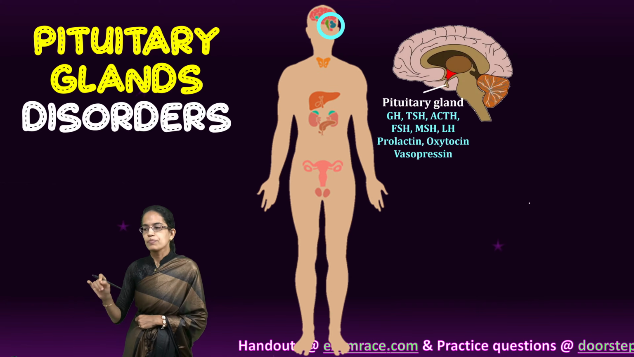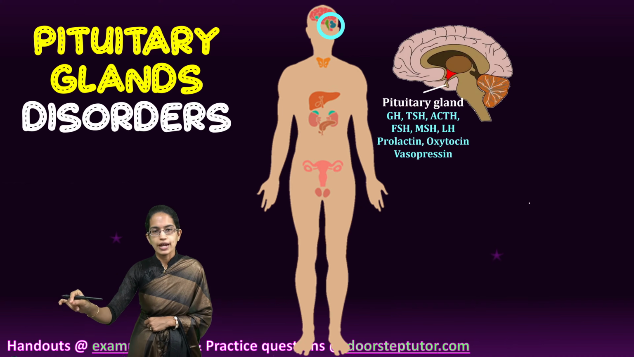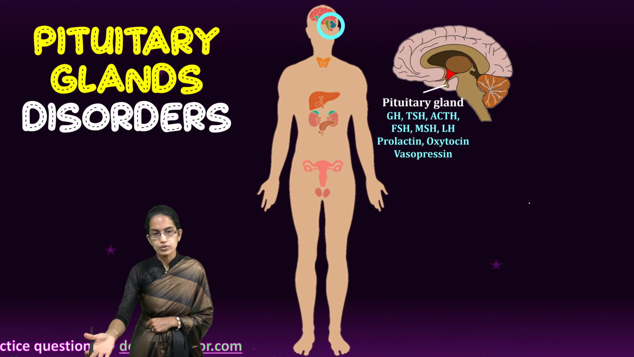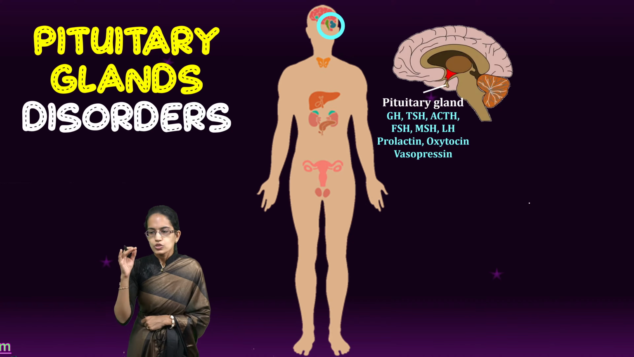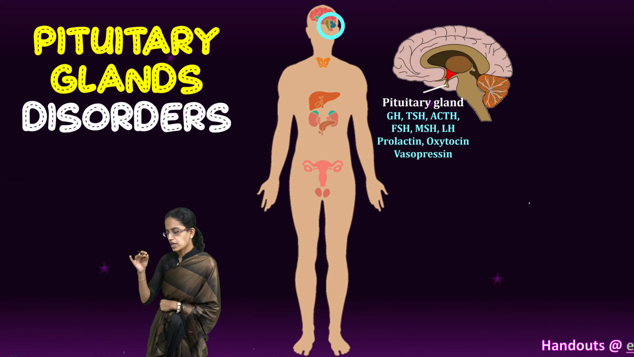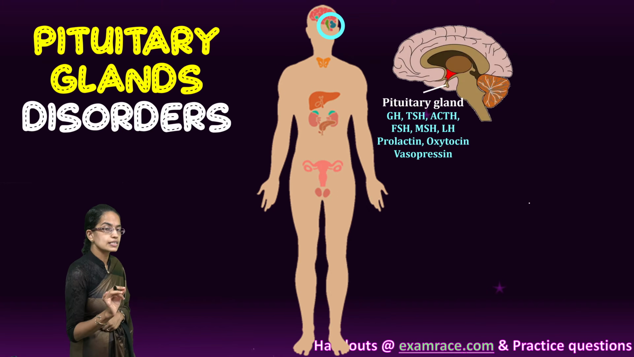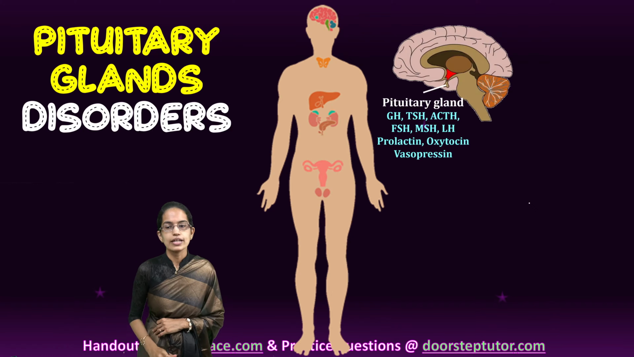For example, there would be signals to the thyroid, there would be signals to the gonads to release certain hormones, and therefore they are known as tropic hormones. So these tropic hormones send a signal to the anterior pituitary. We'll understand in a while what it is.